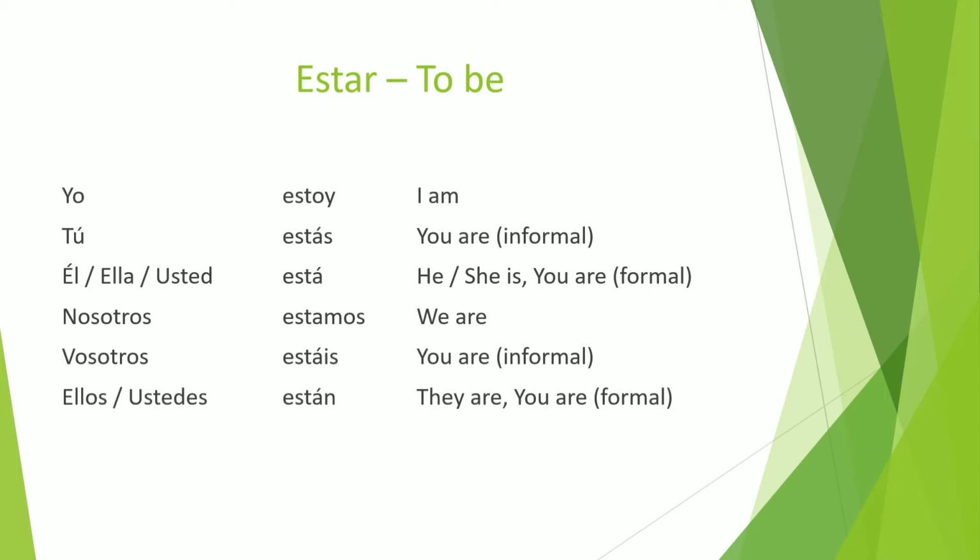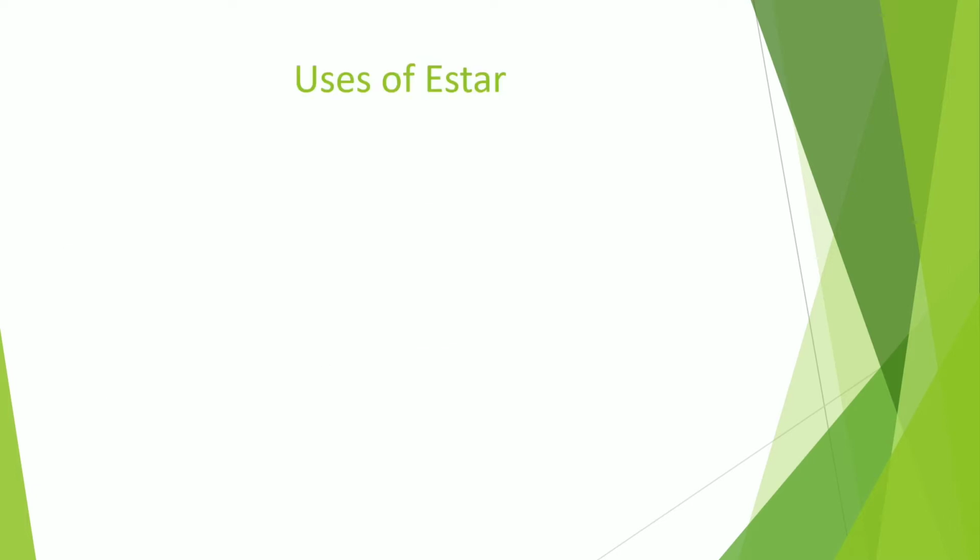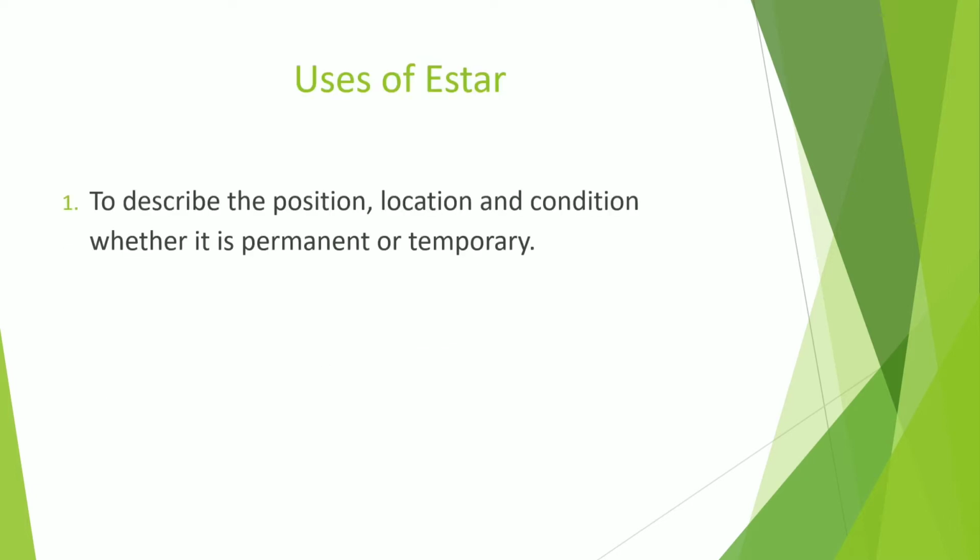Now, we need to discuss the uses of this verb, because the meaning of ser and estar is the same, that is to be. For ser, we discussed 10 different uses. Now, let us discuss the uses of estar. The first use is to describe the position, location and condition, whether it is permanent or temporary. Suppose we are in the classroom, that is our temporary position.